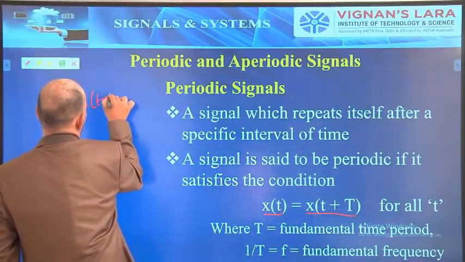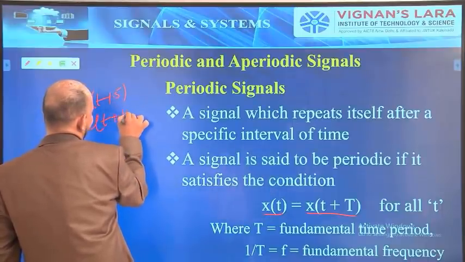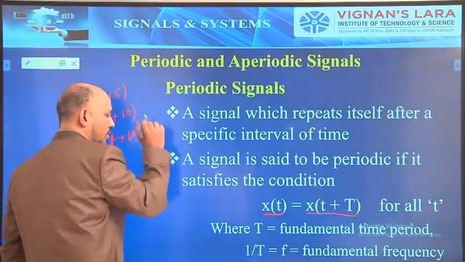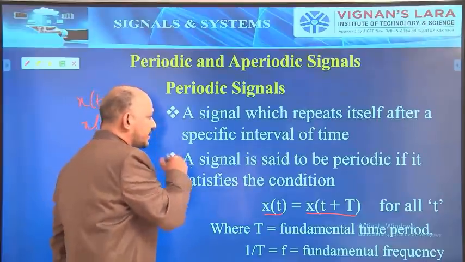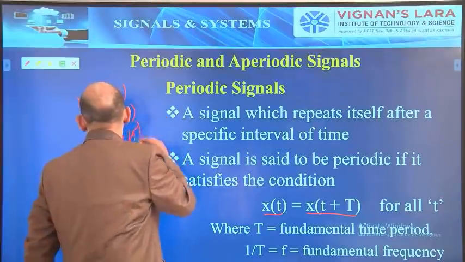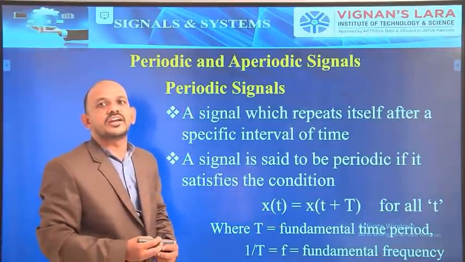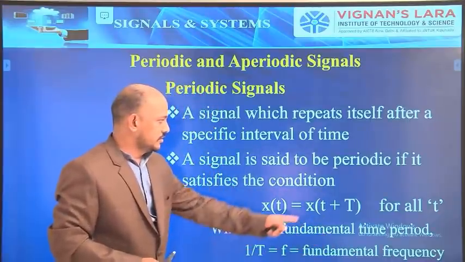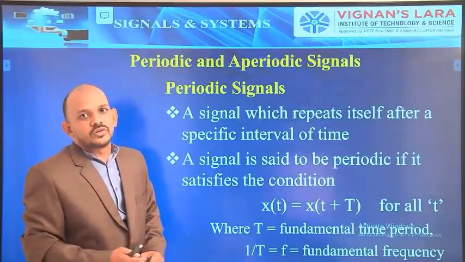x of t plus 5, next x of t plus 10, x of t plus 15, and so on. So here the smallest value of t which satisfies the above condition is nothing but the fundamental time period. Okay, so here the capital T is the fundamental time period, and we all know the relation between the